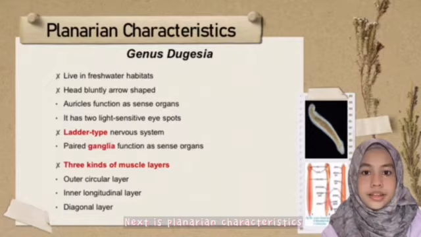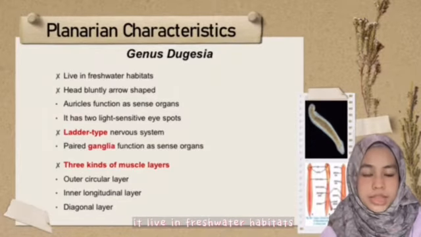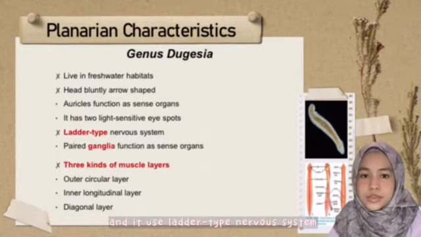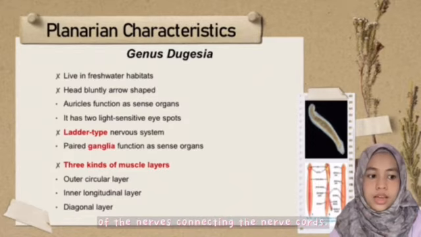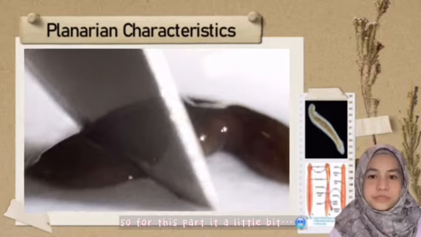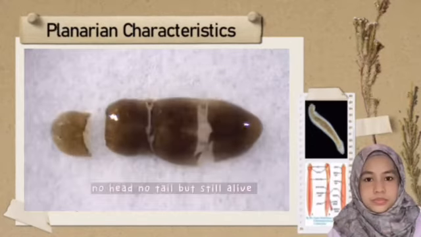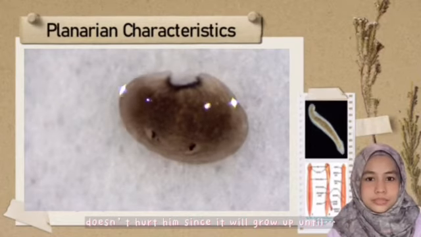Next is the planarian characteristic, which is Dugesia. It lives in freshwater habitats and has a bluntly arrow shape, and it uses a ladder-type nervous system because of the nerves connecting the nerve cords. So for this part is a little bit scary. So let's see. Okay, no worries, it doesn't hurt at all.